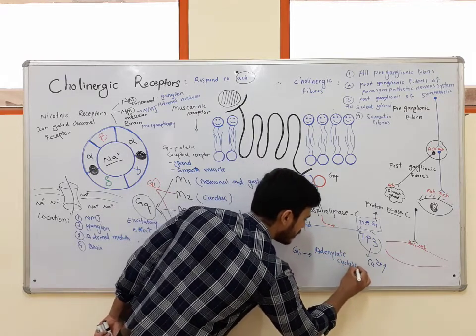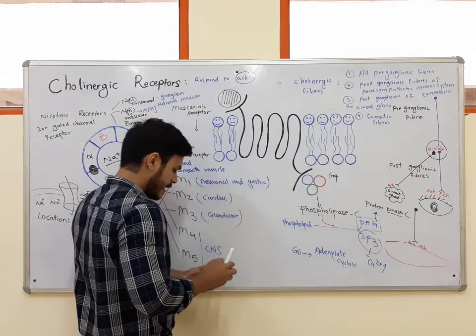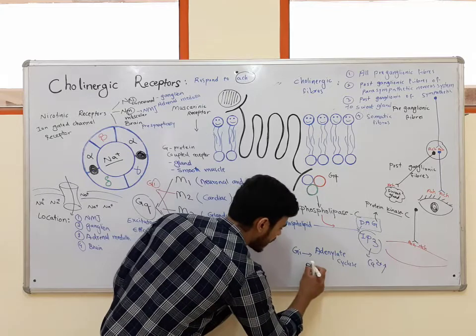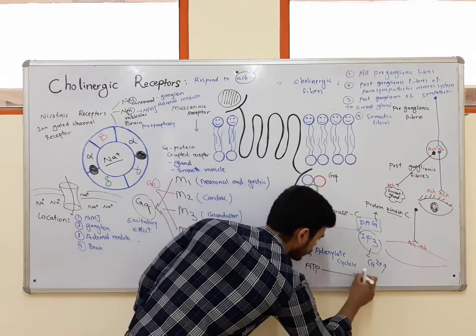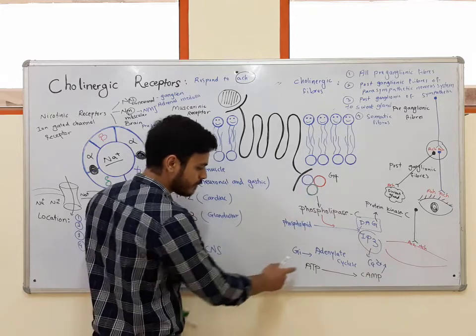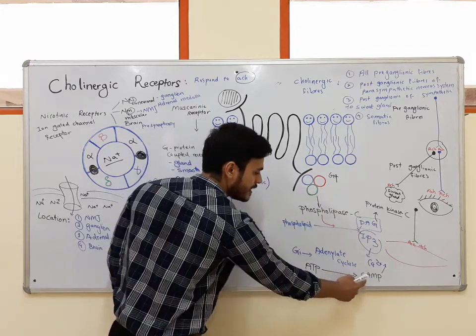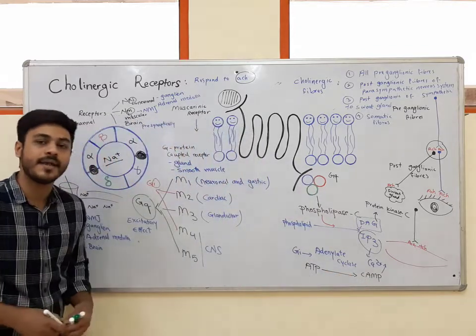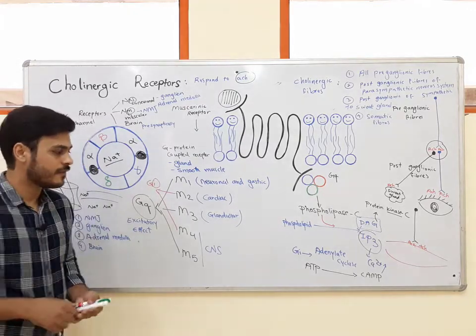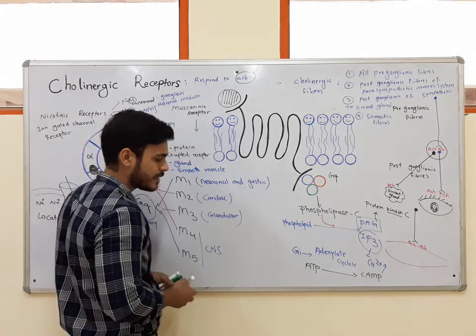And when we inhibit adenylate cyclase, actually we have inhibited conversion of ATP to cAMP. This adenylate cyclase is responsible for conversion of ATP to cAMP, and this cAMP is the second messenger inside the cell. It can phosphorylate different enzymes and it can show excitatory effect.